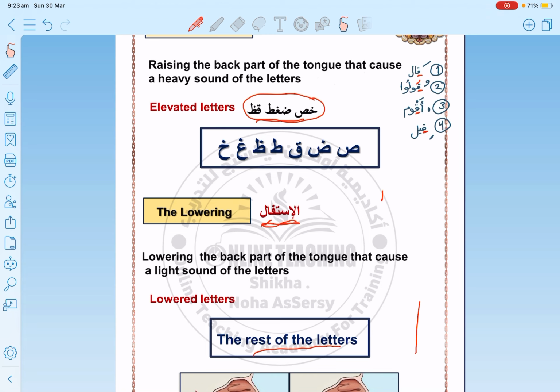The alif has 2 ways: when the alif is heavy, and when it's light. So how to know when to pronounce the alif heavy and when to pronounce it light? Okay, if the alif comes after one of the 7 letters of خص ضغط قظ, the alif will be stretched and pronounced as a heavy letter.